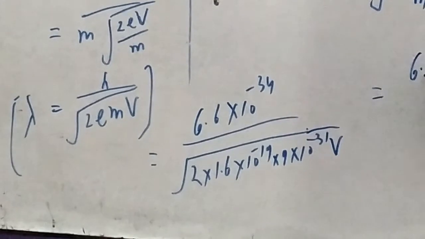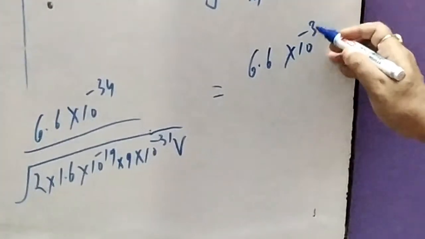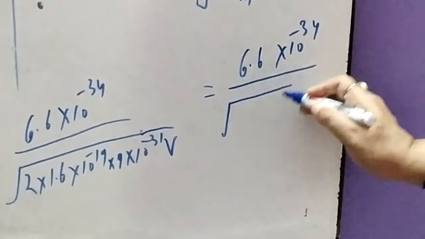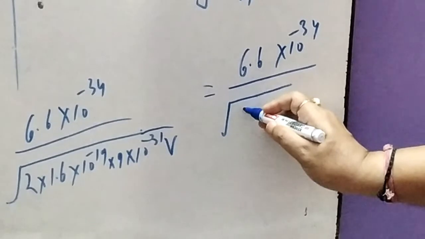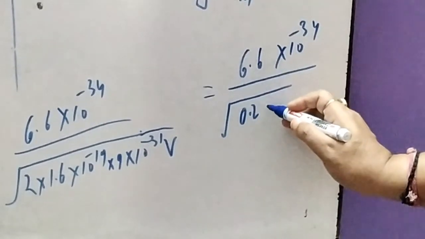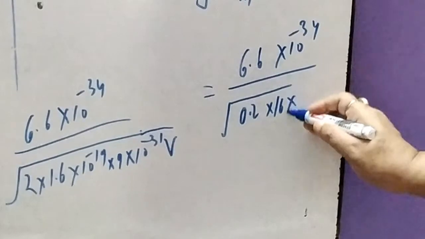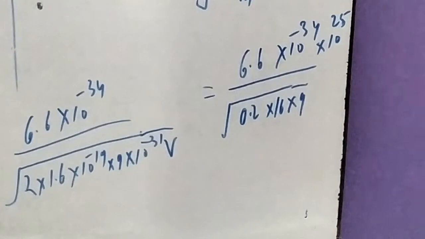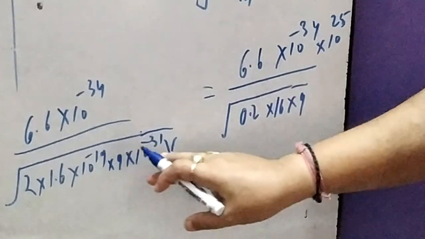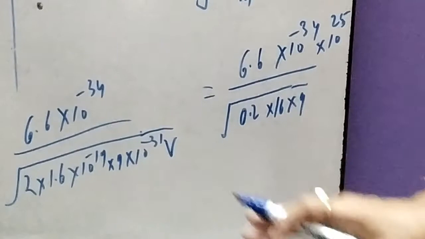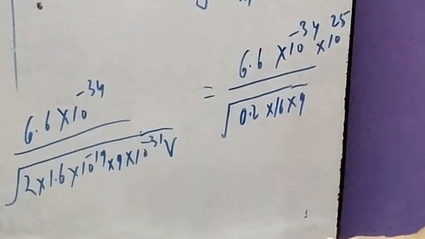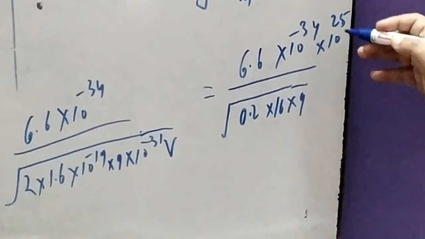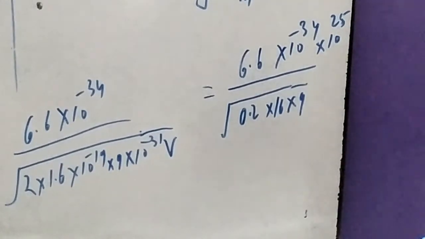We are left with 6.6 into 10 to the power minus 34 upon 0.2 into 16 into 9, and 10 to the power 25 taken in the numerator, because 19 plus 31 becomes 10 to the 50. Outside the under root it is 25 minus 25. When taken in the numerator it becomes like this. So how much do you get from this? You get around 10 to the power minus 9.